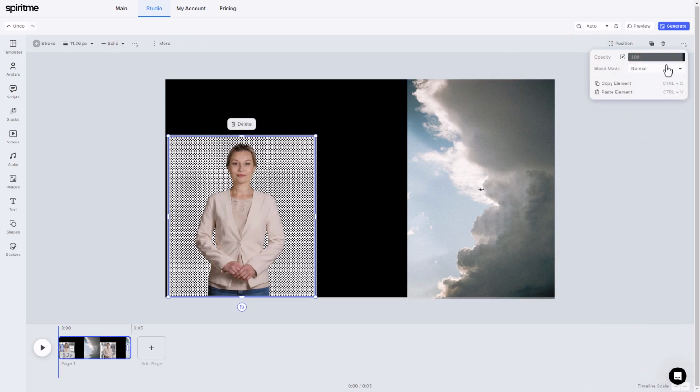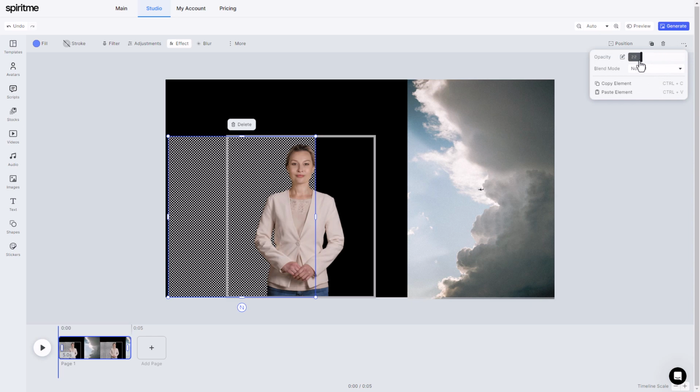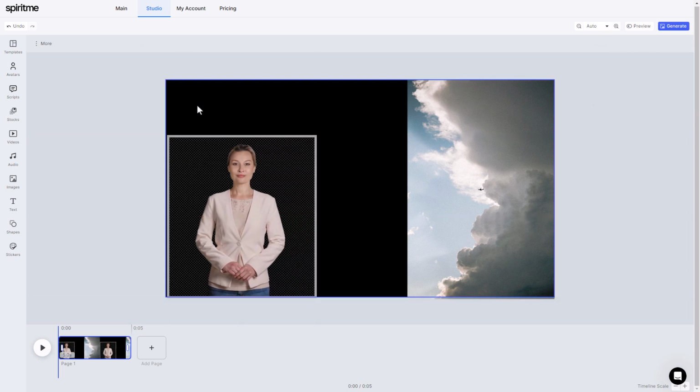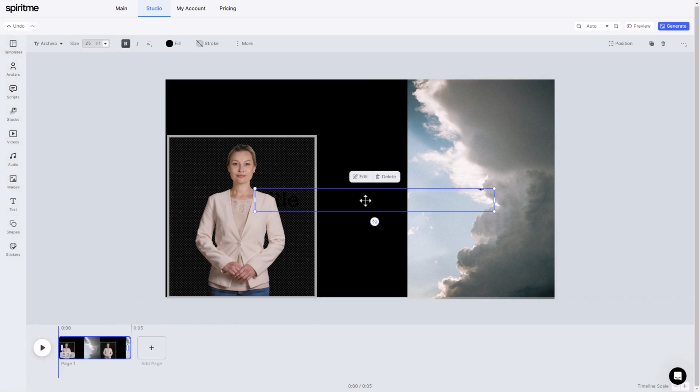So I'm going to go up here and I'm going to just change the opacity. And I think I'm doing that for the wrong thing. So let's just change the opacity for this. And let's put this back. And I think I might want to put in some text. So I'm going to put in a title up here.